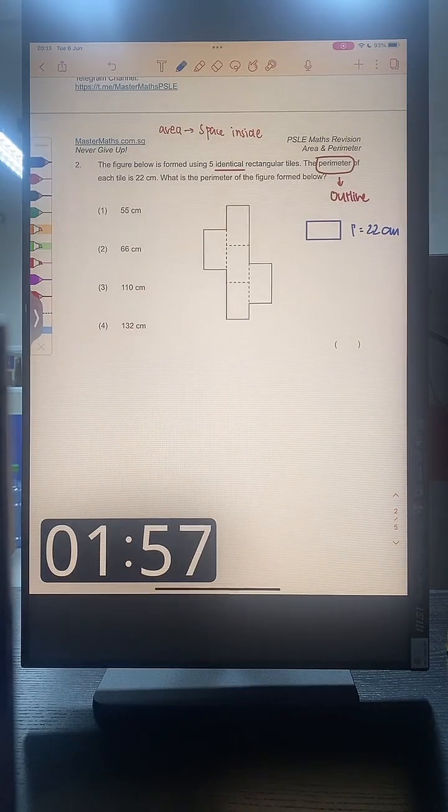Okay, can you try this now? How should we do this? Some of you have gotten it right. Wow, good job. For those of you who are not so sure, let me give you a clue, okay? This question, we only need to use 1 step to solve. Only 1 step to solve.